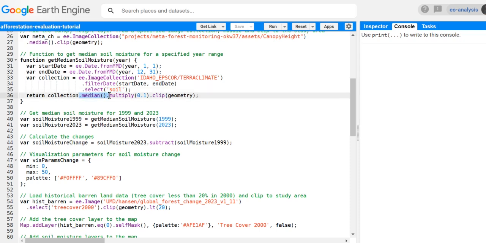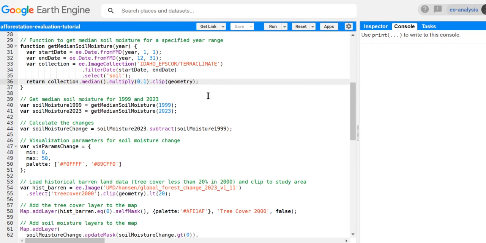We will get a median for the whole year because there's also seasonal variations, and we only want to compare the annual average. And there we also need to apply a scale factor for this soil band specifically, and to get it to our geometry. So we use this function, get median soil moisture, for before the time series at the time frame that we want to analyze, which is 1999, as well as 2023.